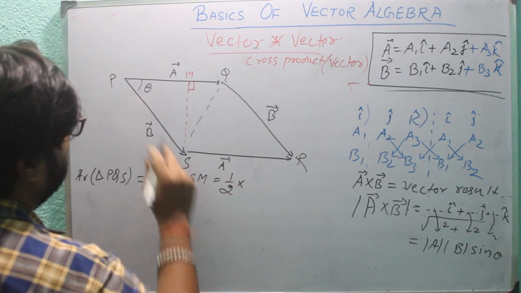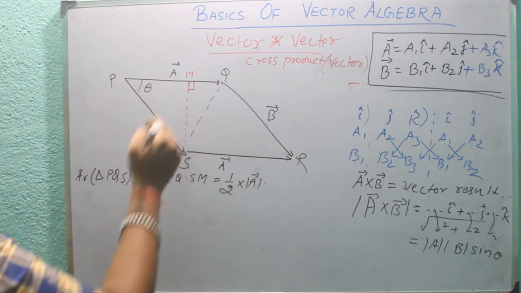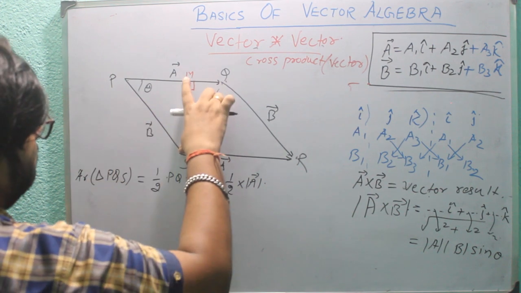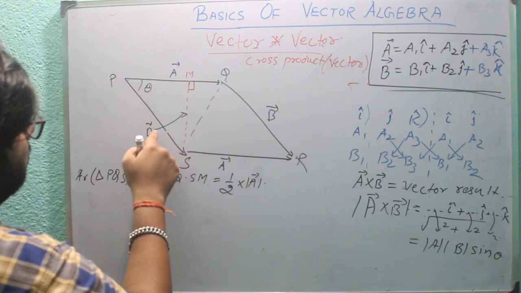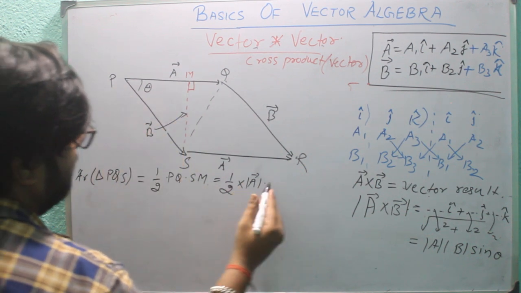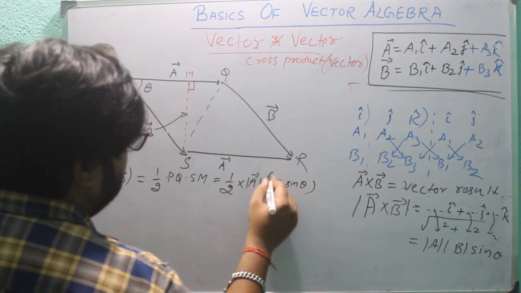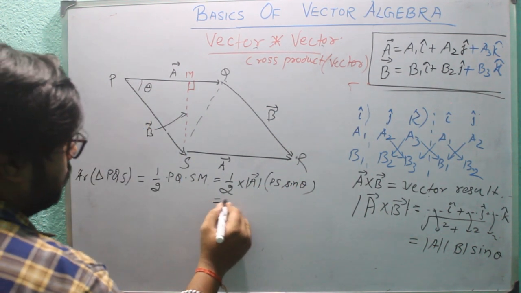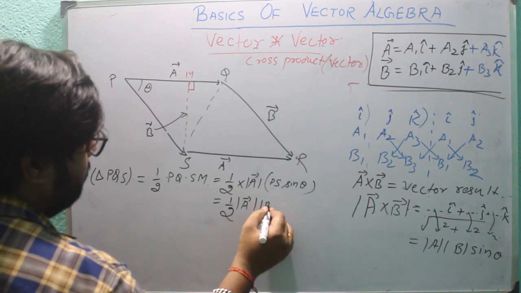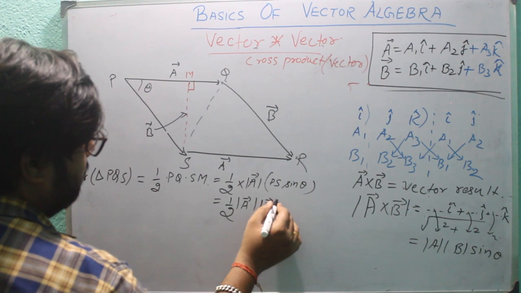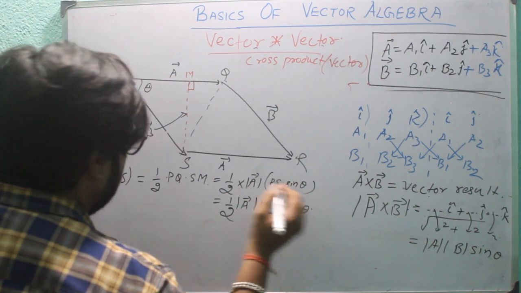Half into PQ, that is the mod of A vector, into what is SM? SM is B sine of theta, that is PS sine theta. Equals half of mod of A, mod of B, magnitude of A, magnitude of B into sine of theta.